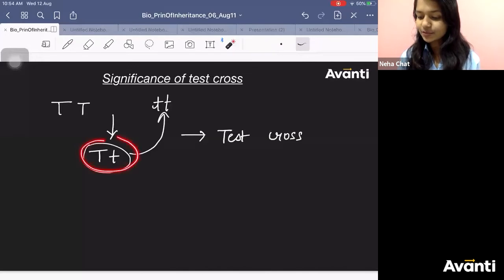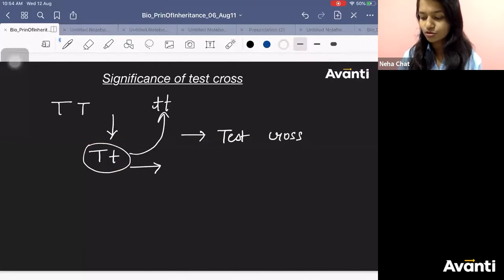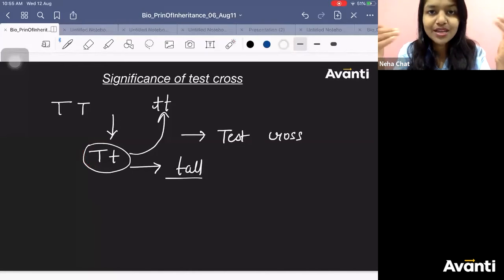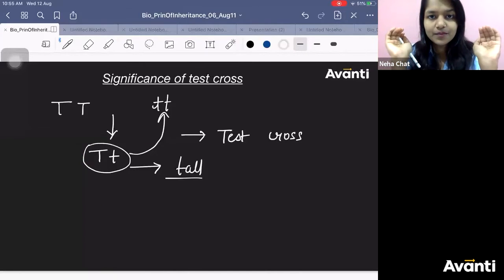Now, after seeing this plant of F1 progeny, what will be the phenotype? Tell me. What will be the phenotype after seeing this capital T, small t? Will it be tall? Will it be dwarf? Nobody has any doubt here, right? It will be tall. You can see it with your naked eyes that the plant is tall.